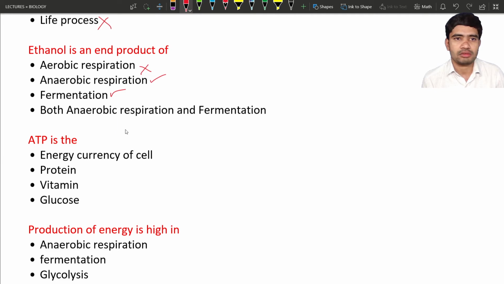What they are saying here is both anaerobic respiration and fermentation. Yes, it is the perfect answer. Both are correct, so we can go for this option. That option is both anaerobic respiration and fermentation. It is the correct option for ethanol production.